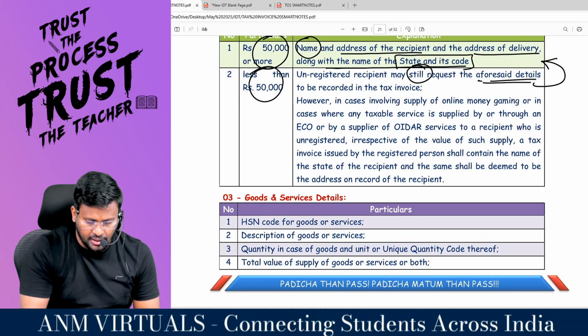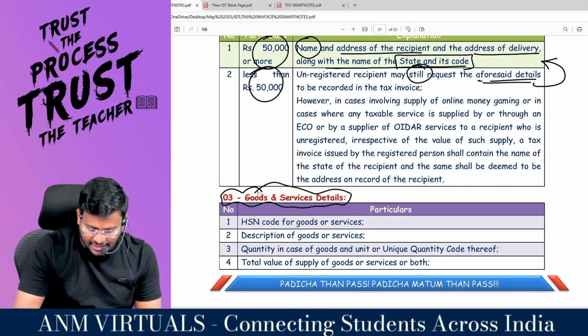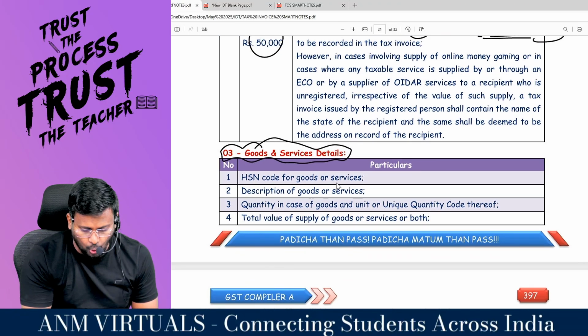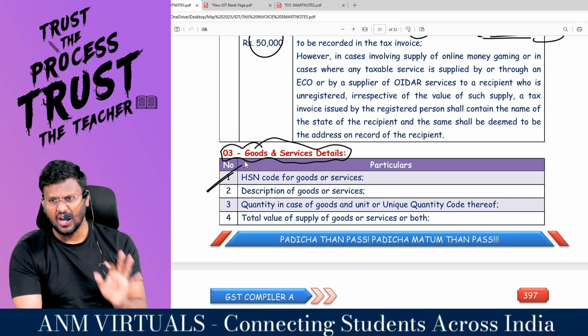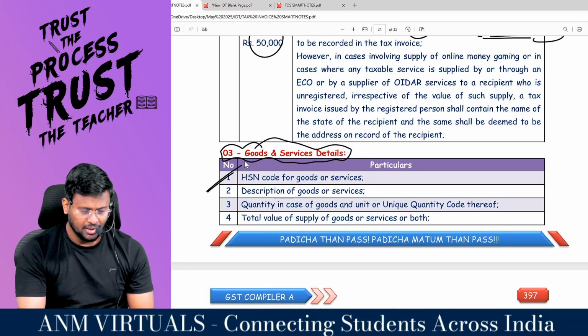Number three is goods and services details. Like what is the HSN code for goods or services? Harmonized System of Nomenclature. That is its name.